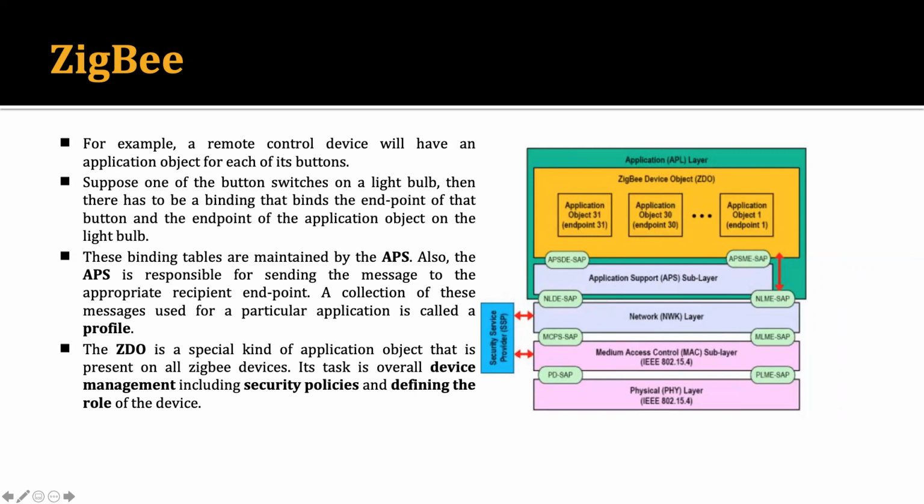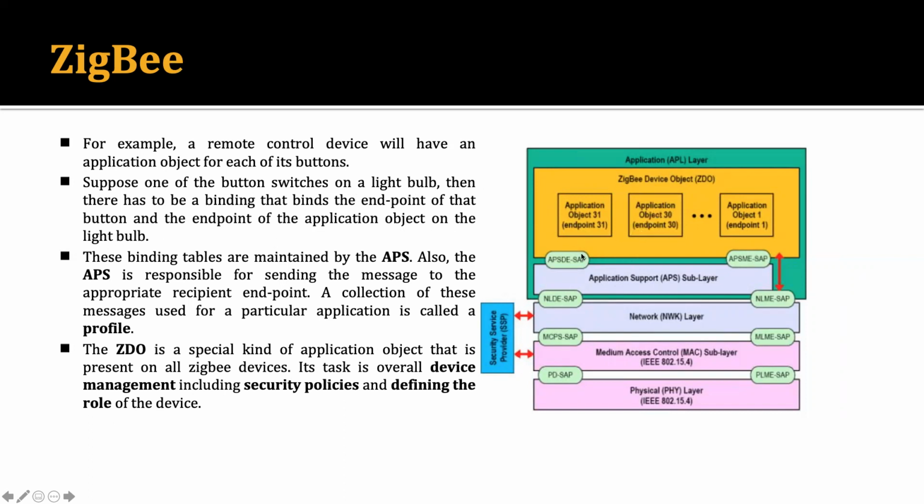Each button has a different functionality, and that functionality you can consider the application object, and it is managed by the ZigBee device object. Suppose one of the buttons switches on the light bulb, then there has to be a binding that binds the endpoint of that button and the endpoint of the application object of the light bulb.